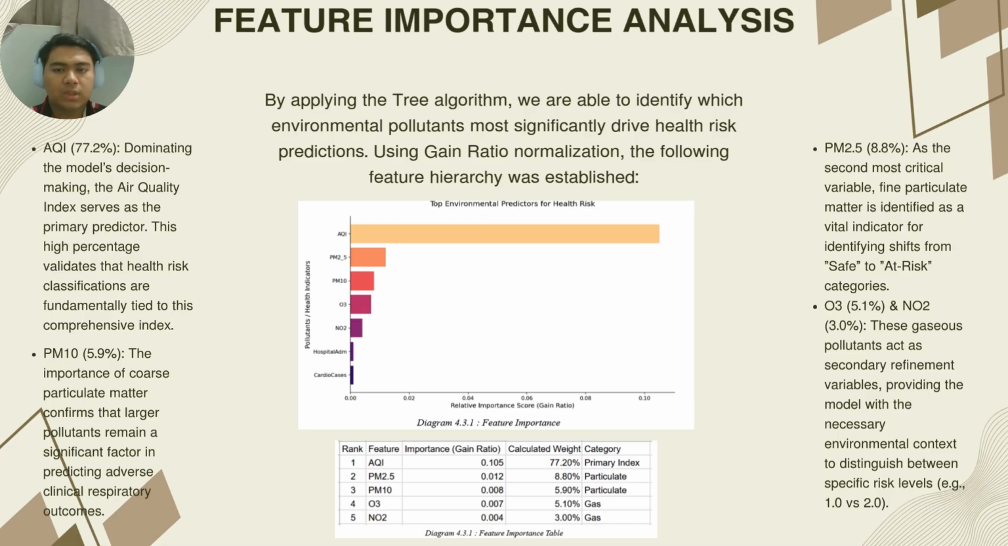As shown in diagram 4.3.1, this hierarchy gives us a clear roadmap. AQI is our primary index, followed by particulate and gaseous indicators. Together, they form the backbone of our early warning system for environmental health hazards.